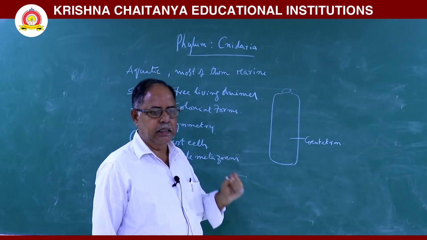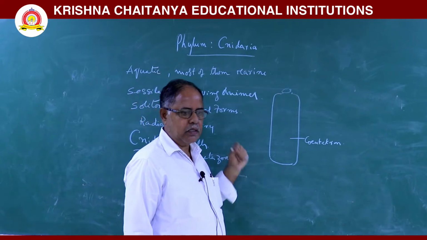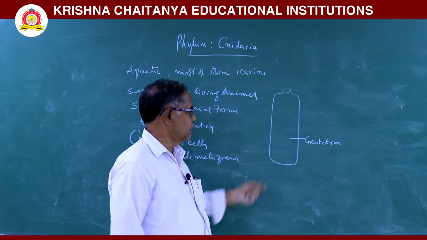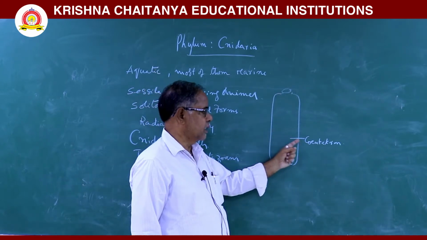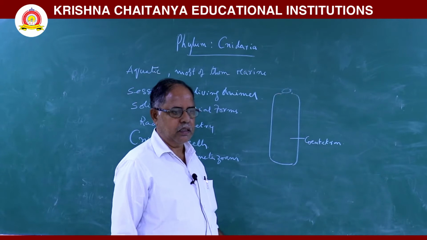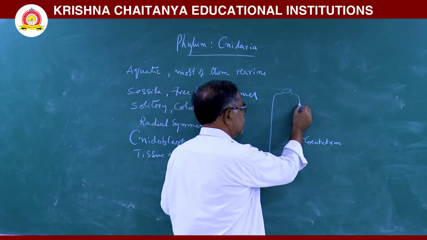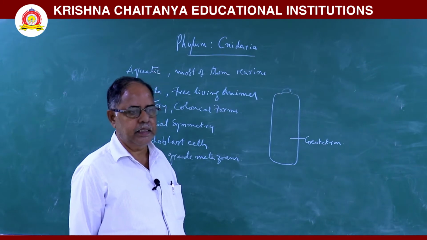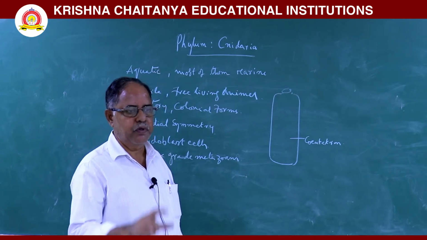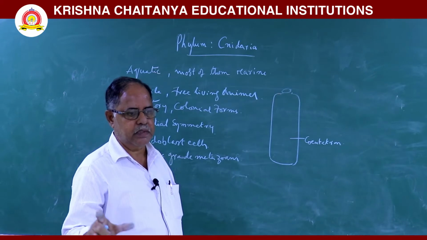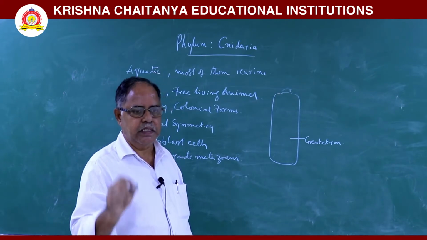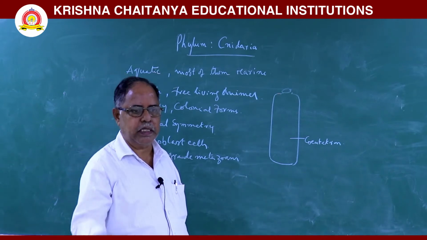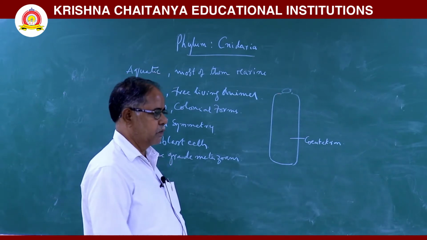Here, digestion is of two types: extracellular digestion occurs in the coelenteron, and intracellular digestion occurs in nutritive cells. The first nervous system appears in this animal, a diffuse type of nervous system.